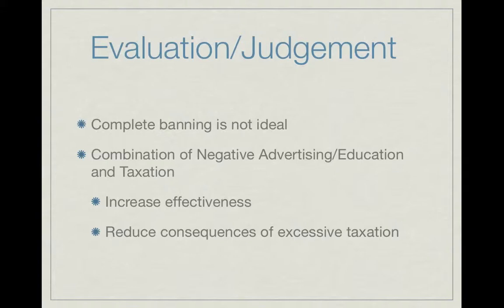Thus, I recommend that a combination of moderate amounts of negative advertising and a taxation should be used to bring marginal private benefit as close as possible to marginal social benefit. The combination of advertising, education, and taxation to tackle the issue of overconsumption of demerit goods would increase the effectiveness of solving the issue and decrease the negative consequences of excessive taxation.